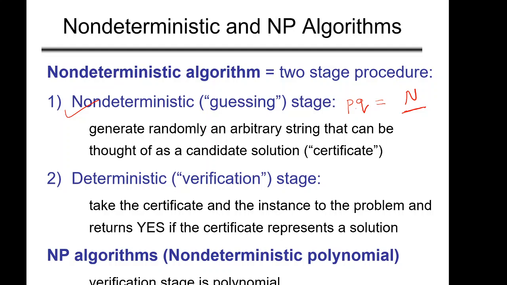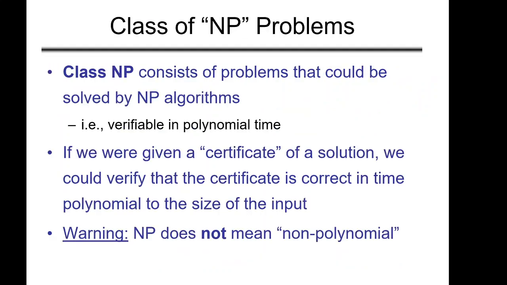But since I am having a deterministic machine, I can only say that this is a non-deterministic polynomial time problem or algorithm. Okay, so I hope this is clear. When we see more examples, it will be much clearer, right? Okay, so now let's move on to the class NP problems.